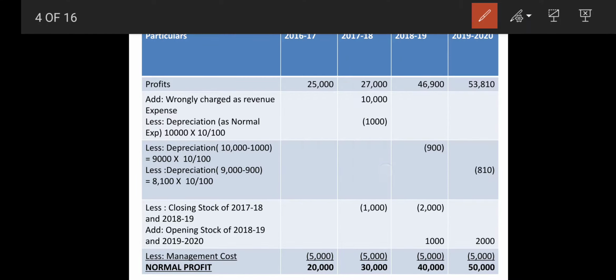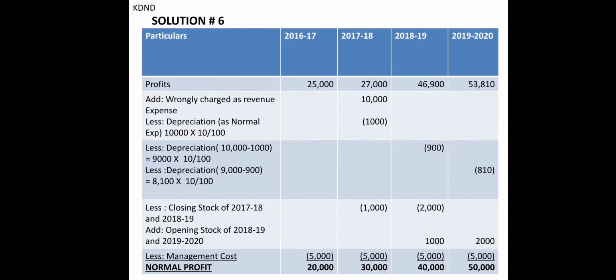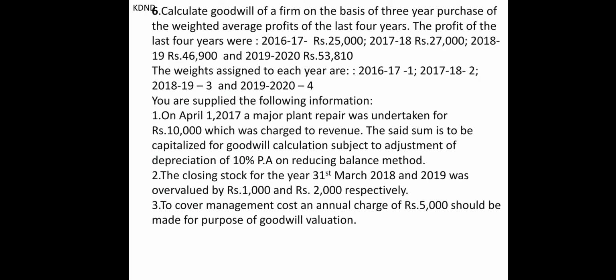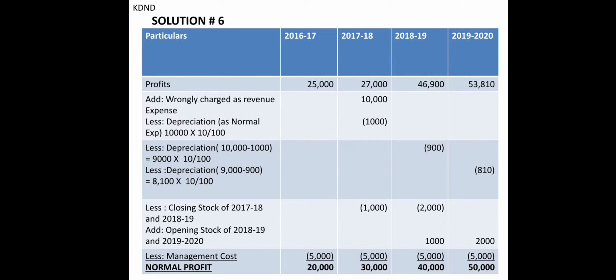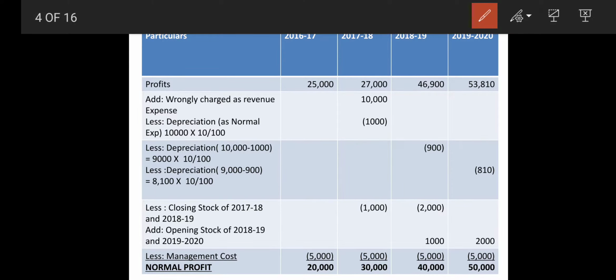Then comes your next step, and that is the very first adjustment. What was the first adjustment? That they had wrongly charged 10,000 as a revenue. So now we are going to make the correction of that, and we will be charging them in the correct form. So here wrongly charged as revenue expenses, so 10,000 we are going to add here.